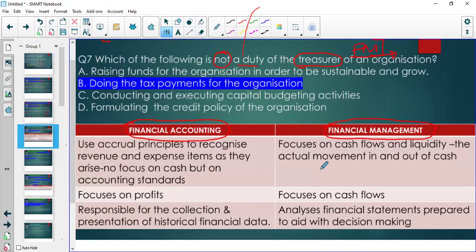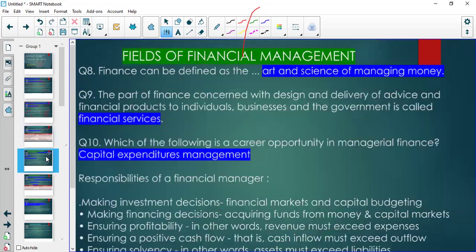I've given you the notes, so if you're watching this video, you can, in your own time or even now, take a screenshot. It's going to be available on YouTube and in our Telegram group, so you can stop the recording and copy anything that you think is important for you. Now, this is one of the questions that students enjoy: defining finance as the art and science of managing money. That's quite a beautiful definition.